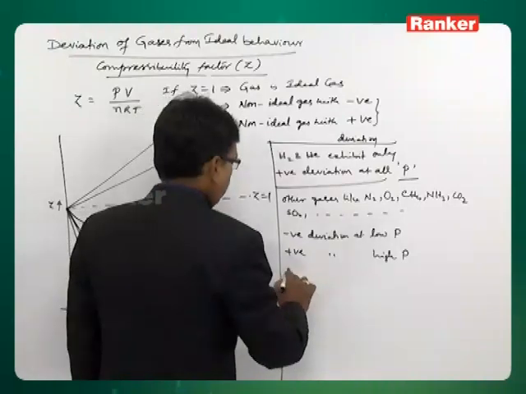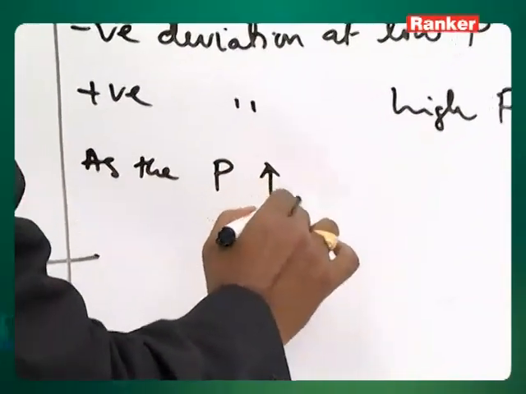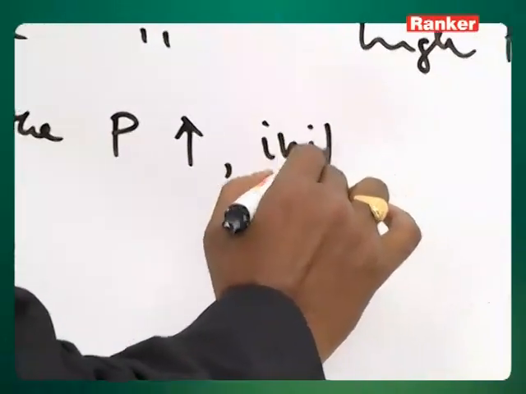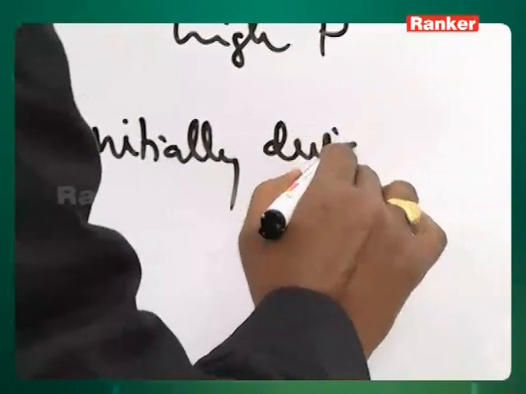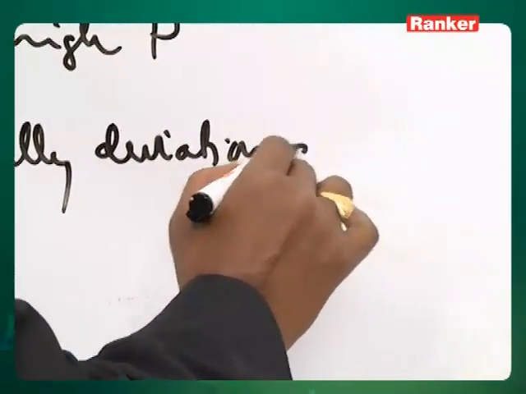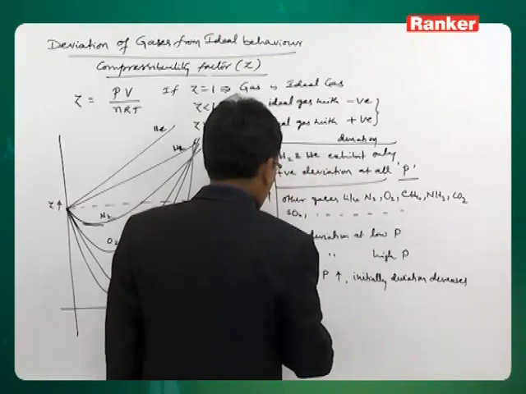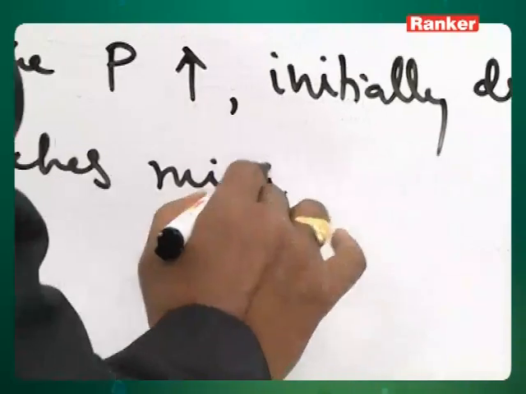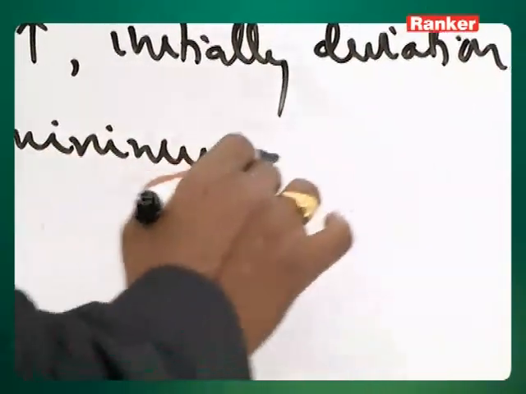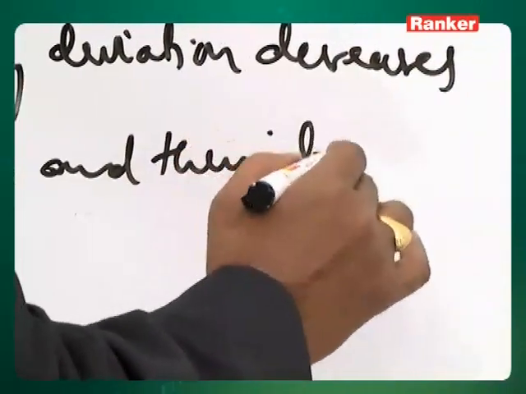So as the pressure is increasing, initially the deviation is decreasing, reaches a minimum, and then it increases.